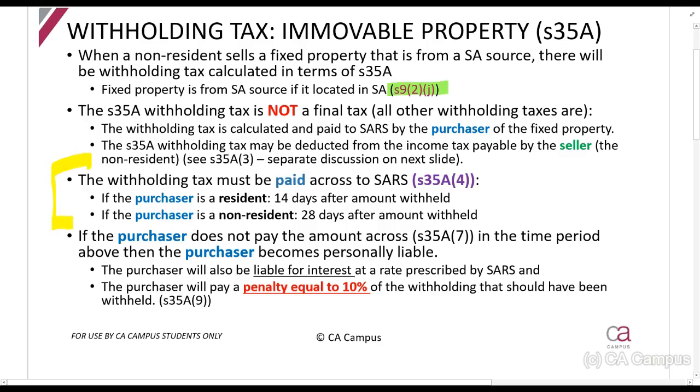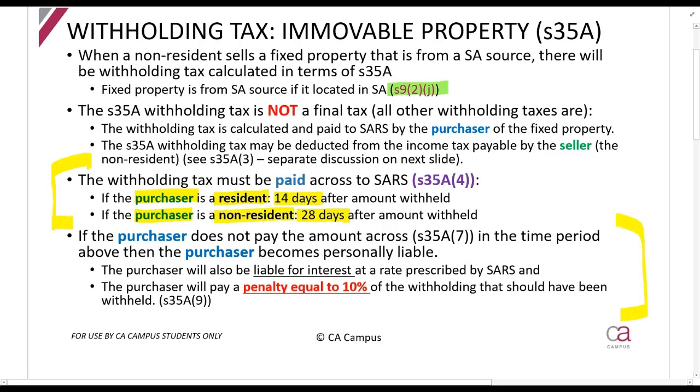This withholding tax that is withheld must be paid across to SARS either within 14 days or within 28 days, and it depends on the purchaser, so the person who is buying from the non-resident. If the person who is buying is a resident, it's 14 days after the amount is paid and withheld, and if the purchaser is a non-resident, it's 28 days.